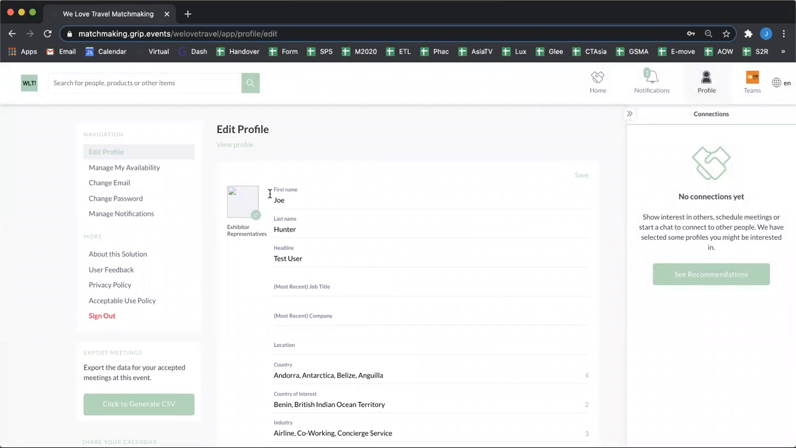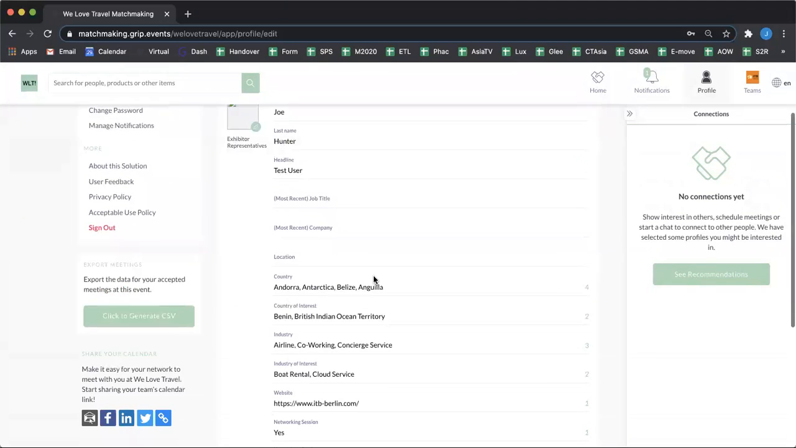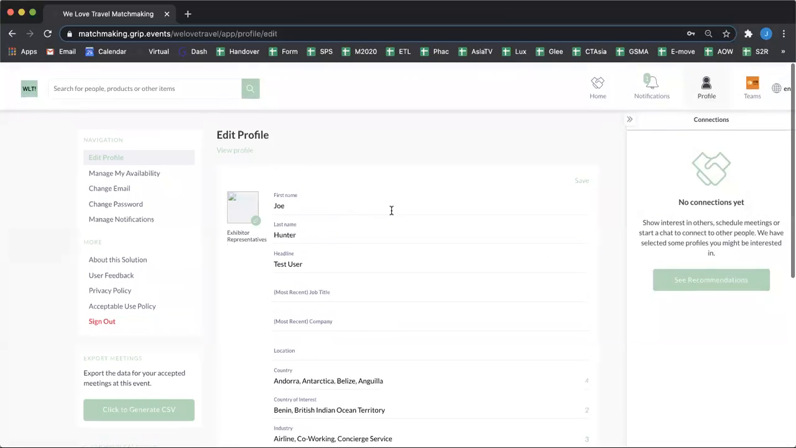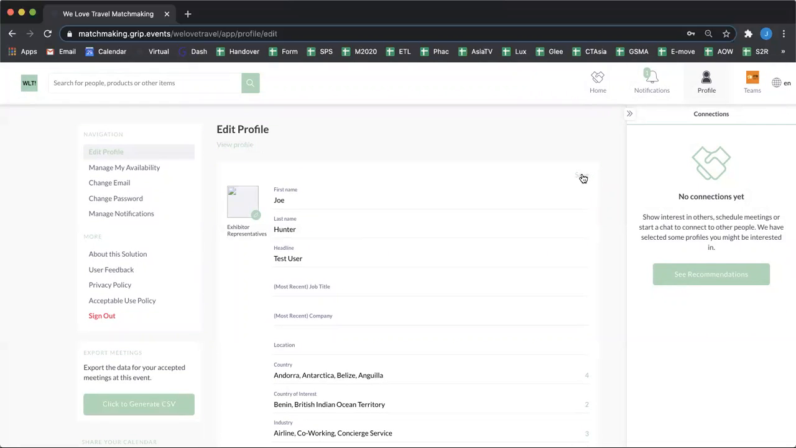You can add a profile picture, which is something you may want to do. We would really recommend this because we find people with profile pictures are far more likely to receive meeting requests from other users. If you do make any changes to this page here, just remember to click save. That's really, really important.